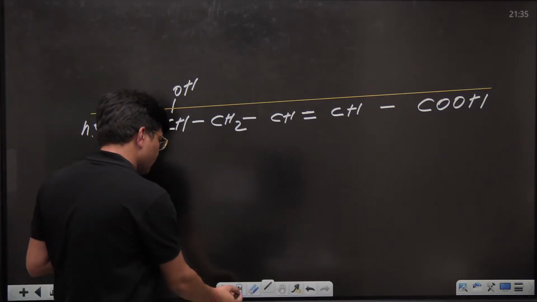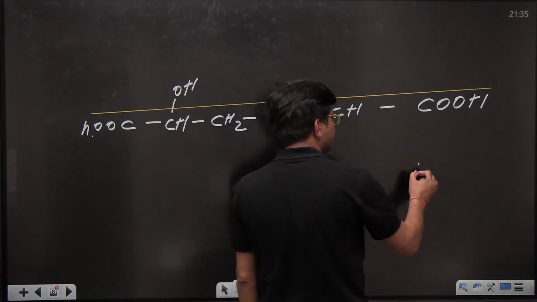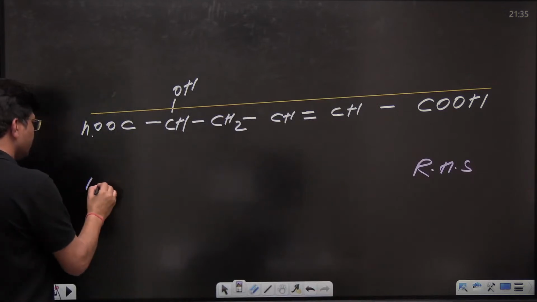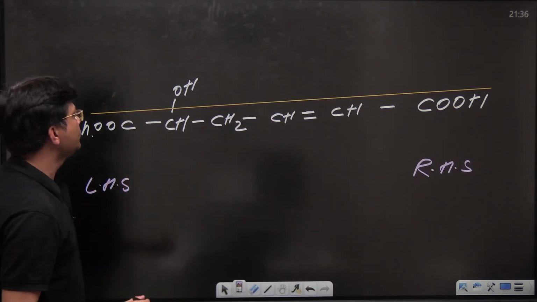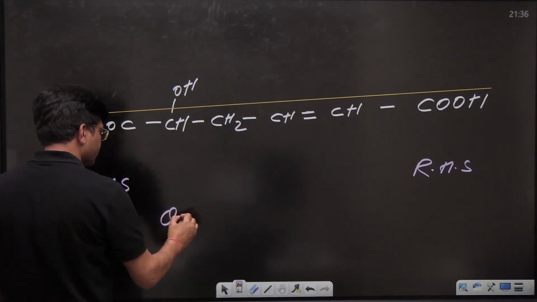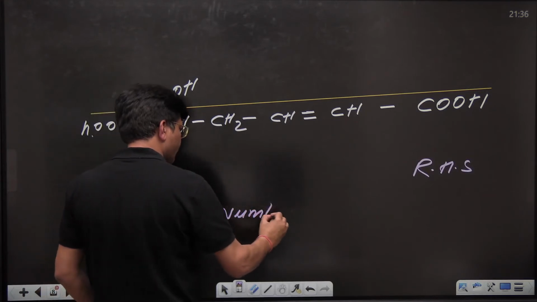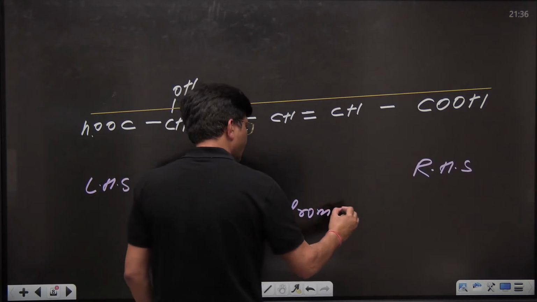Now do let me know, if I say this is my right hand side and this is my left hand side, from which side should I start the numbering? So the question is, kids, should numbering start from right hand side or left hand side?